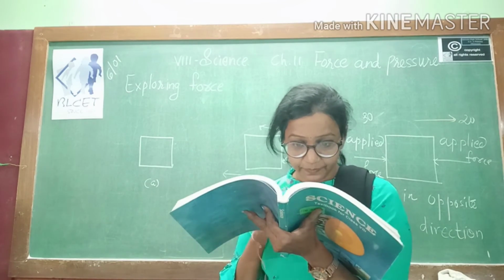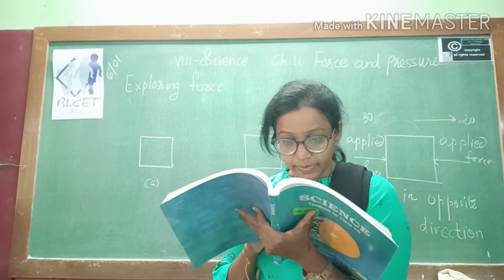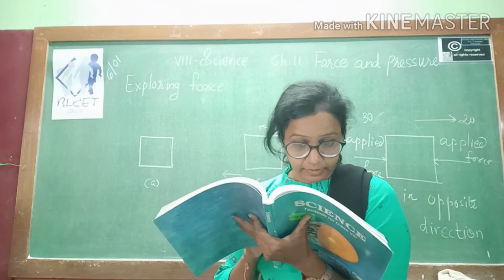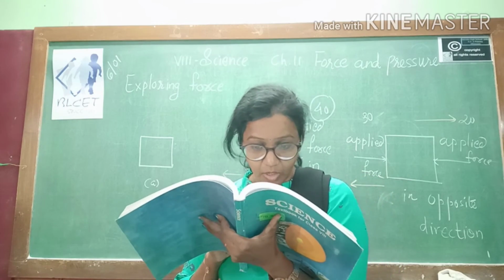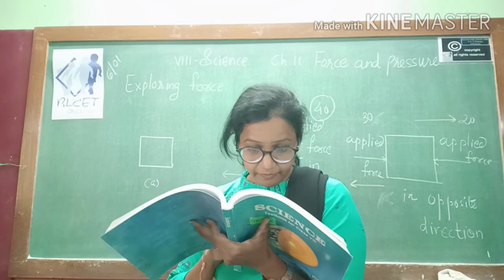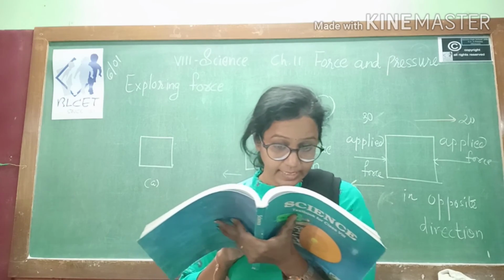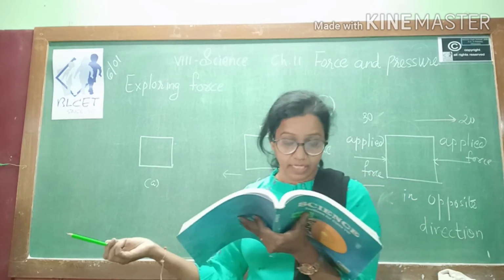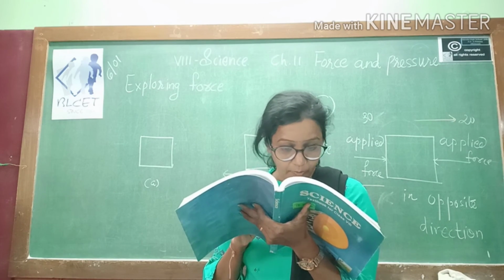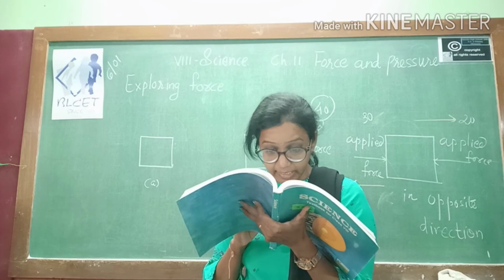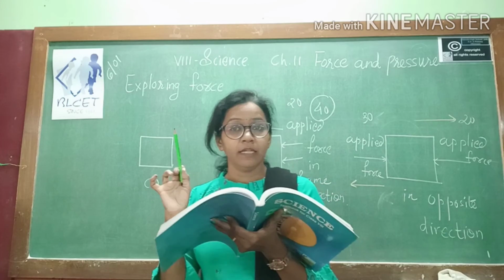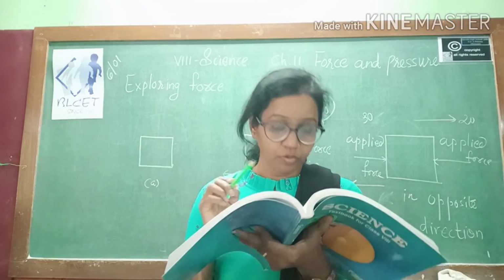So see, forces applied on an object in the same direction add to one another. Now recall what happened when you and your friend pushed the heavy box in the same direction. Obviously it will move in the same direction. If two forces act in the opposite direction on an object, the net force acting on it is the difference between the forces applied by the two persons.